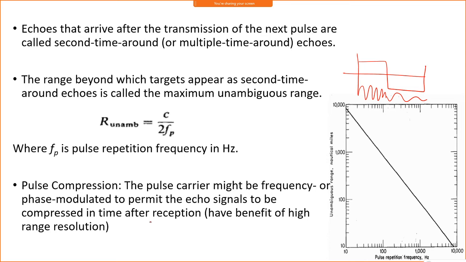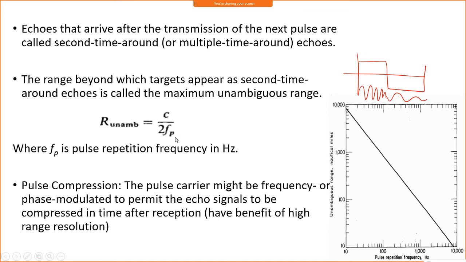So in time, after reception of this echo signal, you will have a very good high range resolution if you do this pulse compression. You can see the unambiguous range plotted with respect to pulse repetition frequency.